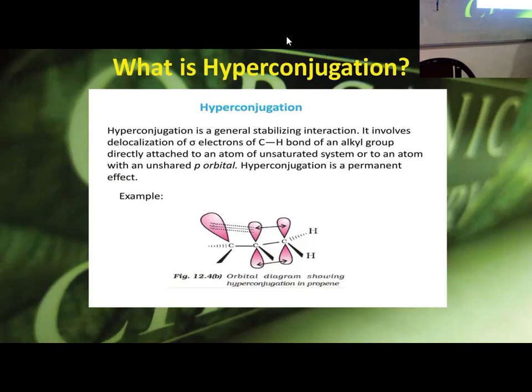Now what is conjugation? Something like this. This is butadiene. Now we can draw like this. What does the drawing indicate? This is one pi bond and this is another pi bond. Now the molecule is rotating, which means a carbon-carbon single bond can always be rotated against the other.